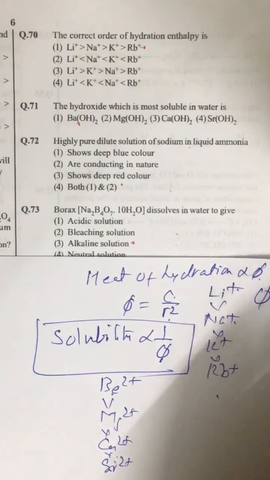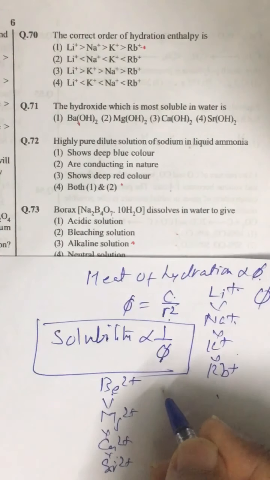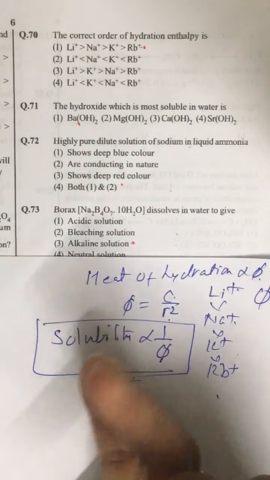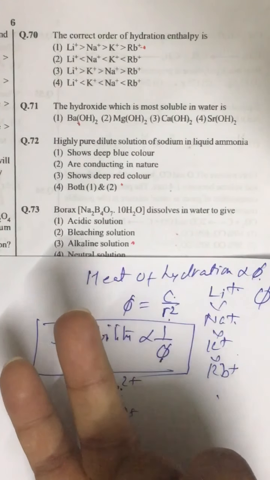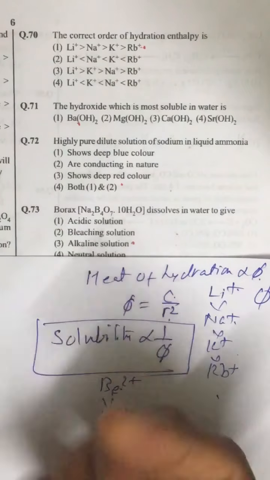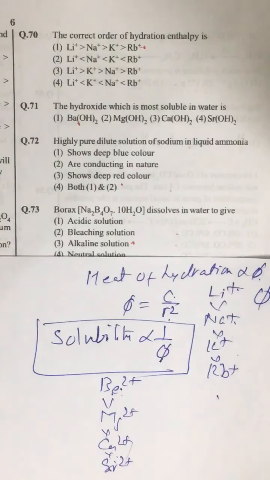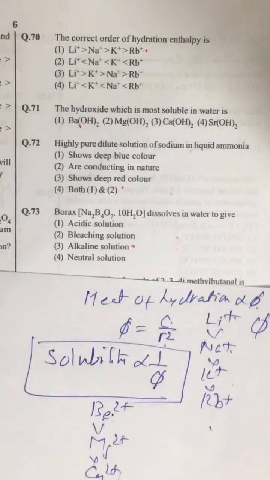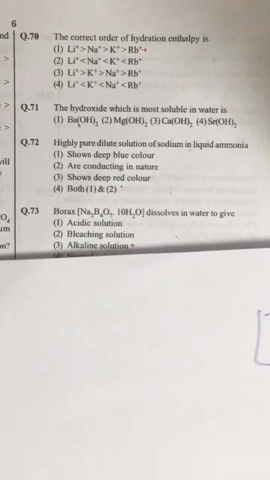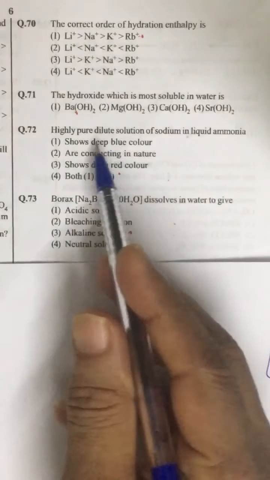In general, but for second group sulfates, if you can remember, second group carbonates, second group chromates and some halides, it is directly proportional. Otherwise, for most of the compounds, it is inversely proportional. Now, borax on hydrolysis produces, question number 72.